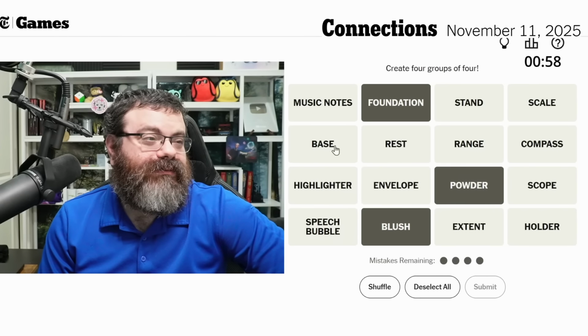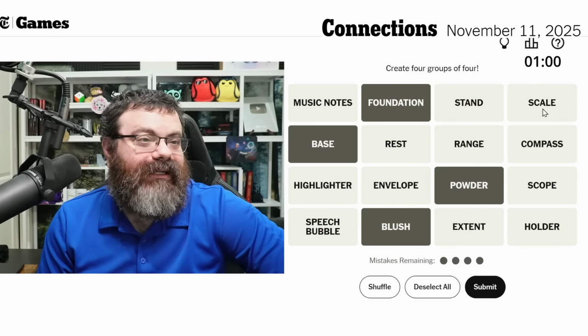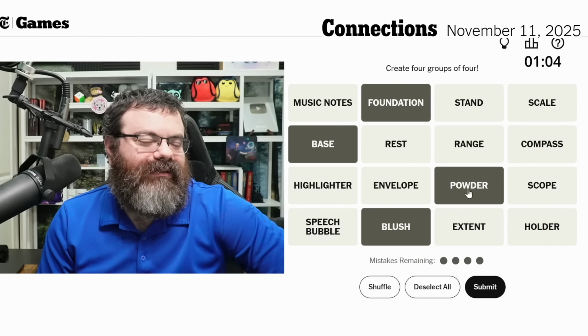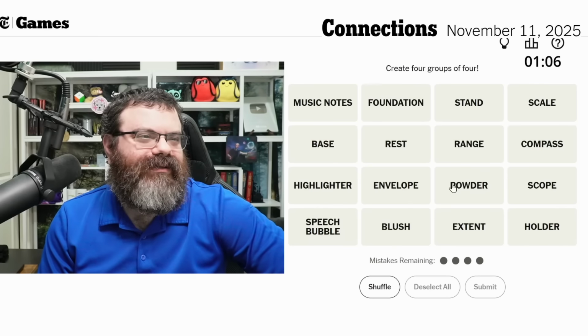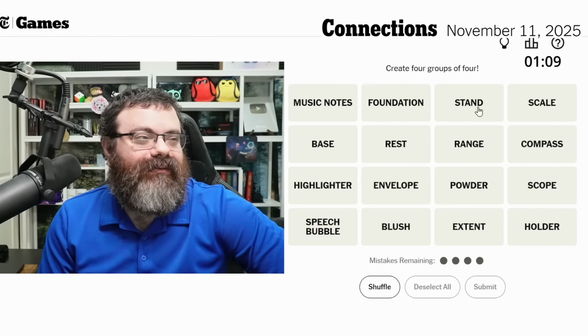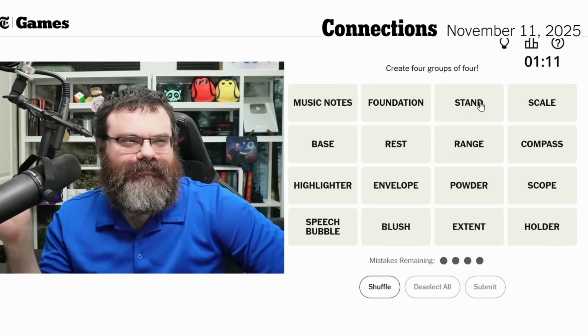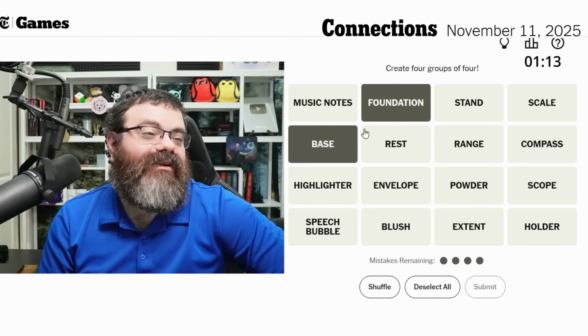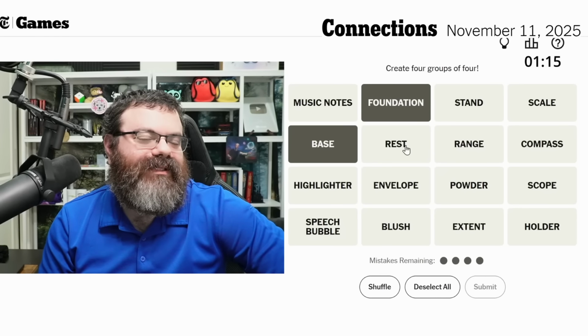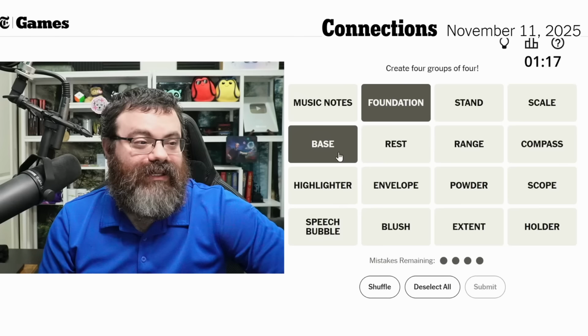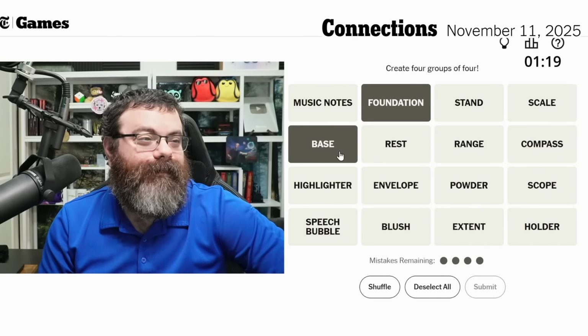Powder, base. I'm not convinced these have to go there. So we'll put that in our pocket, that we could just have makeup terms here. Foundation and base can also be the same, like just synonyms. The foundation is something, the base of it, the start of it, right?